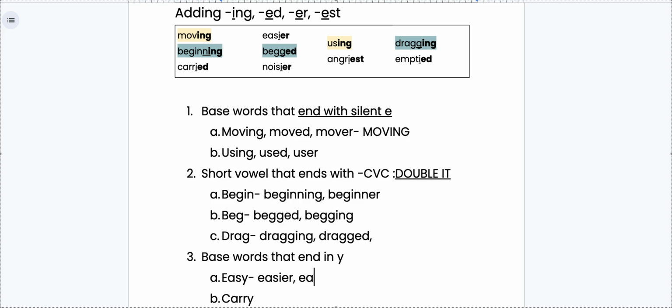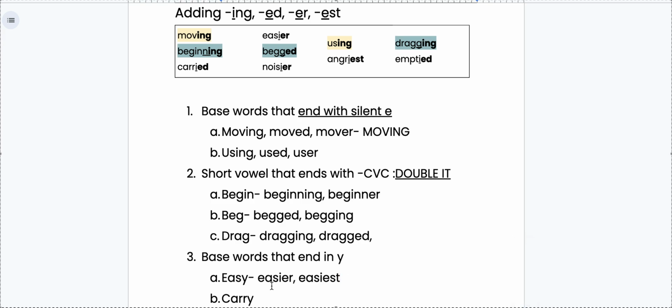Easy. I need more coffee right now. Easy is our base word. It ends with a Y. When you are adding a vowel suffix, remember a vowel suffix is a suffix that begins with a vowel. You're adding a vowel suffix. You drop the Y, you add your I, and then your vowel suffix. So I just made the word easiest.